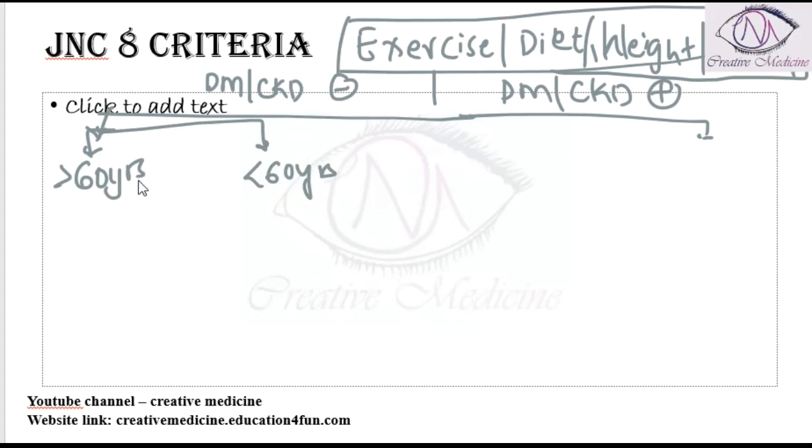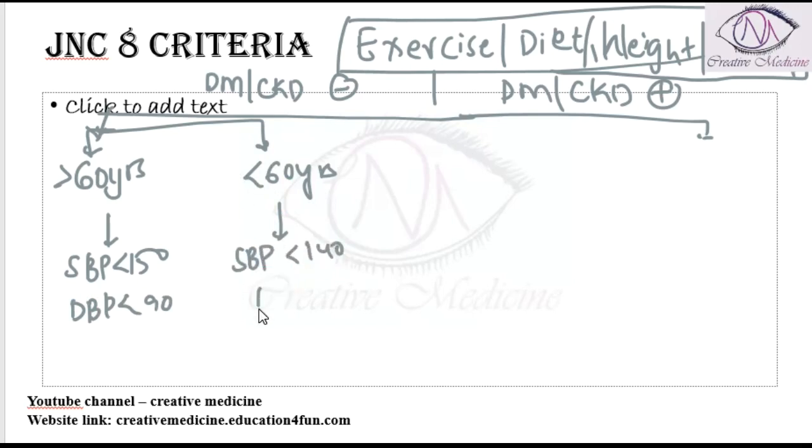Now, if the age of the patient is more than 60 years, then you should see the blood pressure: systolic less than 150, or diastolic less than 90. And if the age of the patient is less than 60 years, the systolic blood pressure should be less than 140, or diastolic blood pressure less than 90. So this is actually the goal.